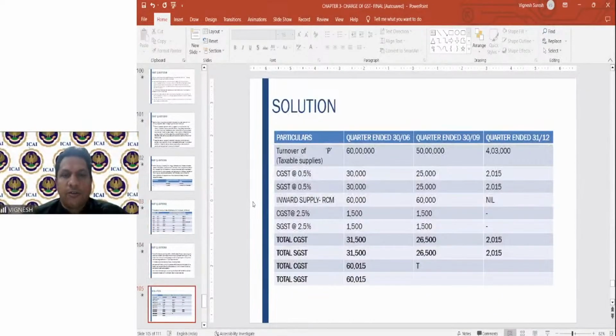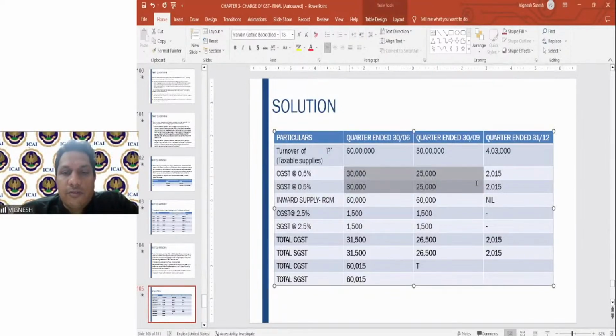For the quarter ended 31st of B, the taxable turnover of P is 4 lakh 3,000. So here you will have to work out the tax to that extent. Okay. How did 4 lakh 3,000 come? It is 2 lakhs plus 1 lakh 36,000 plus 67,000. That is how you got 4 lakh 3,000. So therefore, on this 1%, CGST 0.5, SGST 0.5, you will get this particular amount.